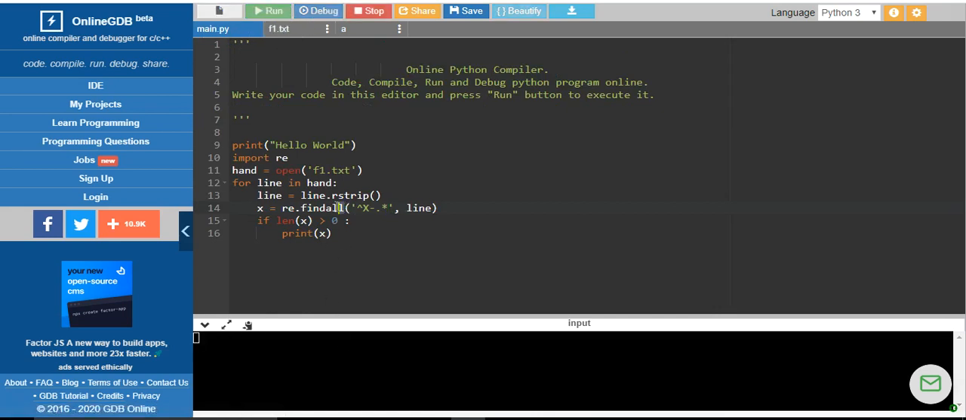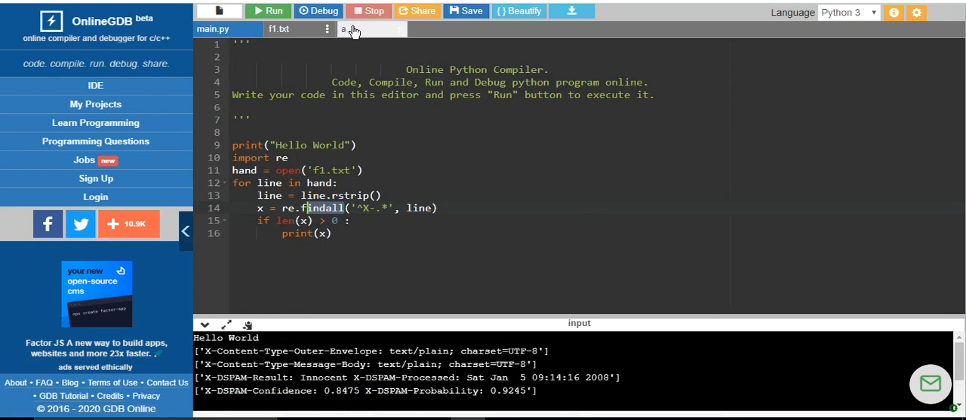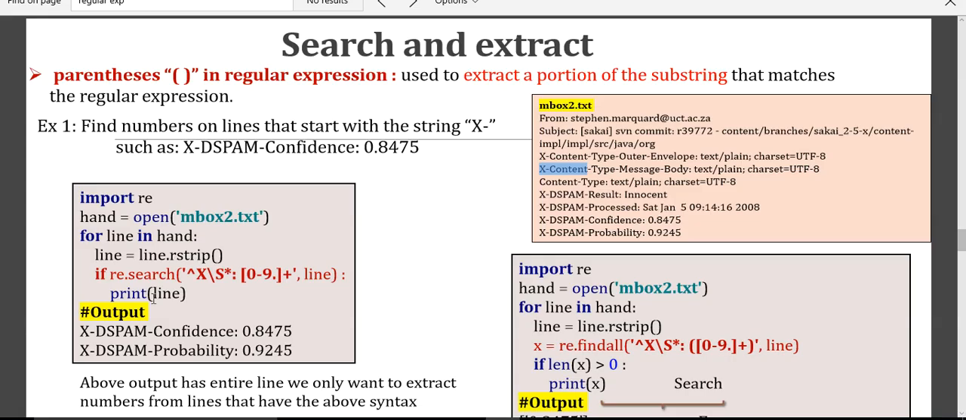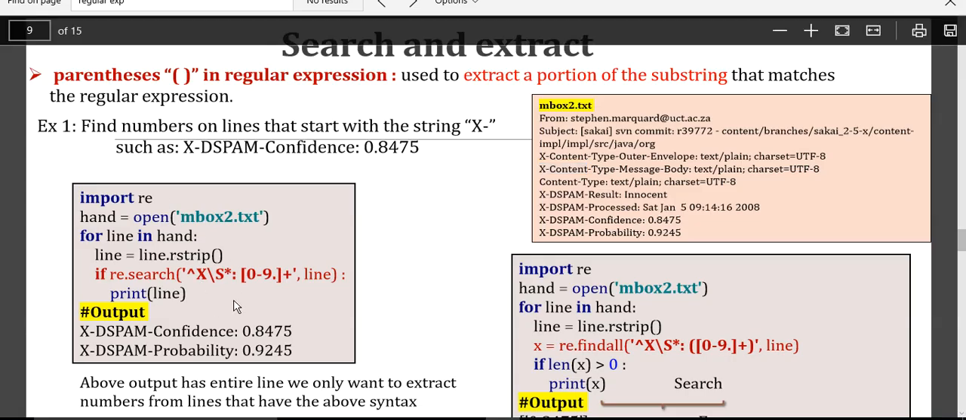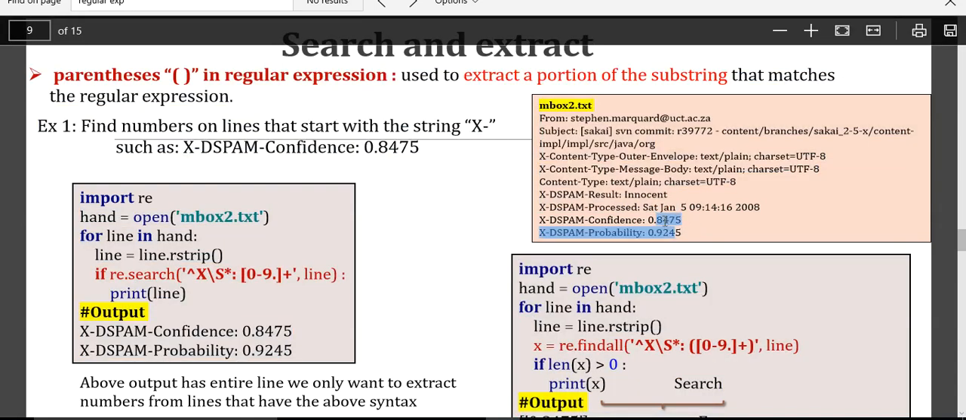So here, if you can see all the lines that are matching the pattern with X content, X content here, there are 1, 2, 3, 4, all the 4 lines are extracted here. So now what this program actually says is, I want to extract a line which will have some numbers over here.